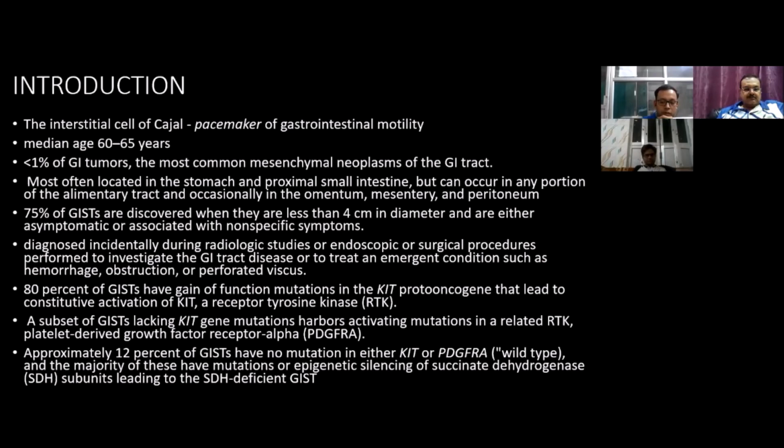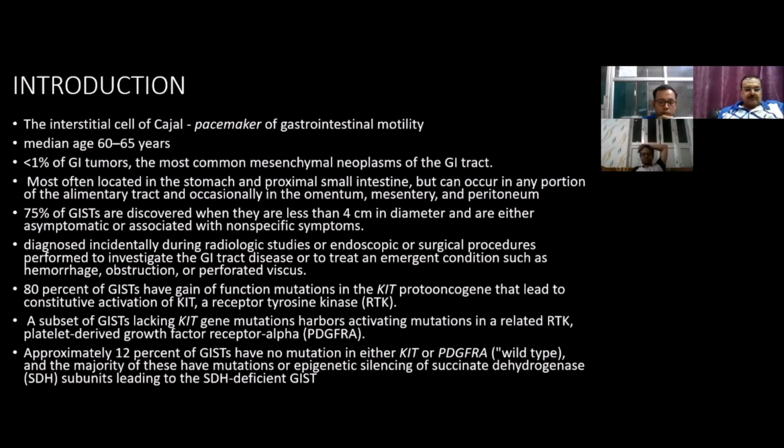80% of GIST has a gain of function mutation in the KIT proto-oncogene that leads to activation of KIT, which is a receptor tyrosine kinase. Whereas a subset of GIST lacking KIT harbors activating mutation in a related receptor tyrosine kinase, the platelet-derived growth factor receptor alpha, or PDGFRA.